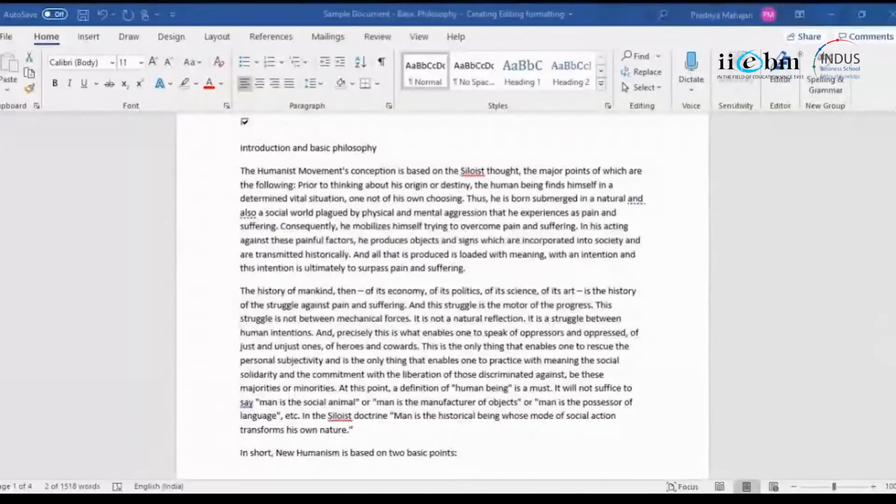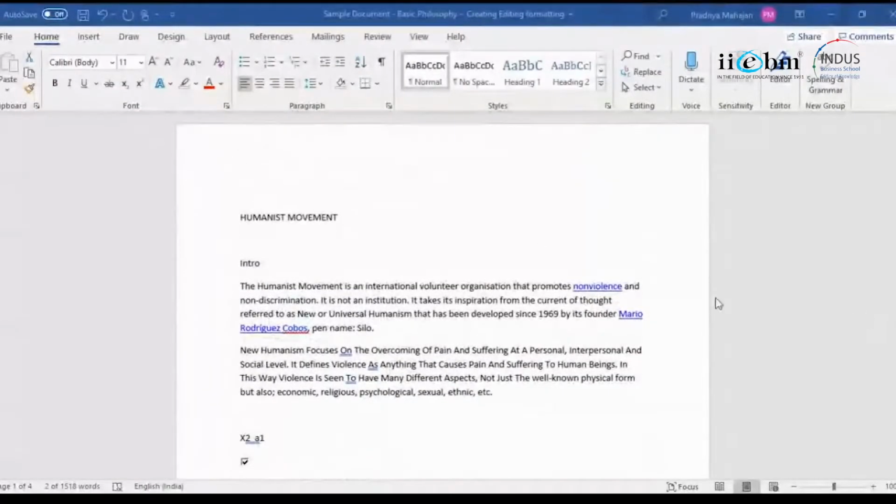Okay. So what we are going to do is we'll take one sample document, and at the end of the session you will be asked to give an assignment, right? So let's pick up a sample document like this, and we will try all of the creation, formatting of the document.